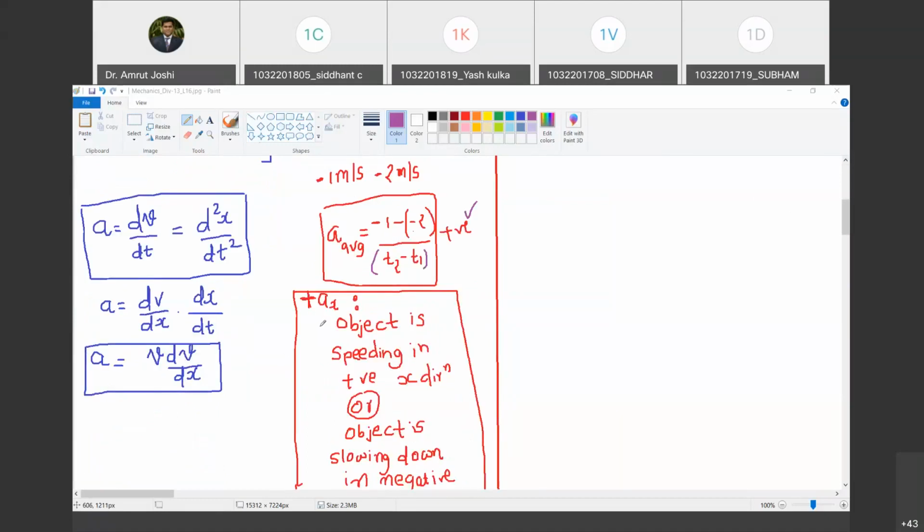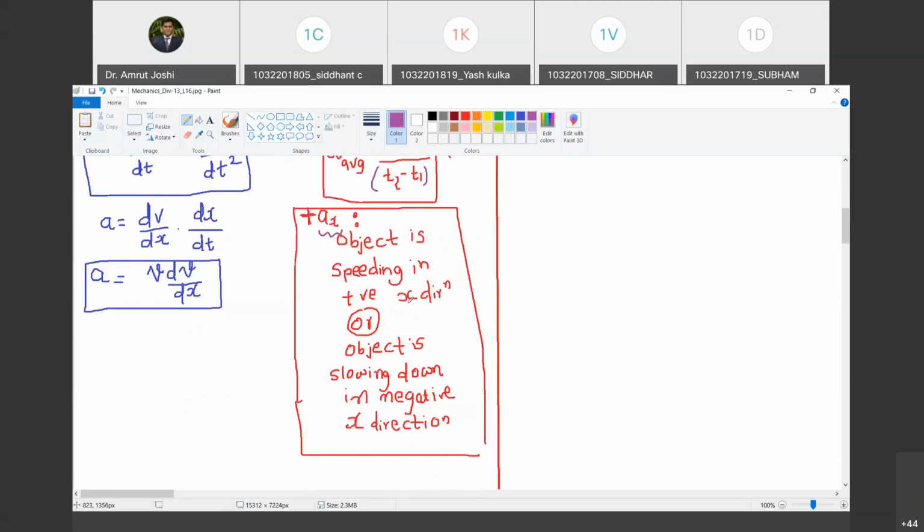Happy? Yes, sir. So typically our notion is when velocity is positive, position should be positive, acceleration is positive, position should be positive. All that is now challenged. That's not correct. We have to understand when the acceleration is positive. Only in two cases. Acceleration along x direction will be positive if the object is speeding in positive x direction, or if the object is slowing down in negative x direction. Happy? Yes, sir.